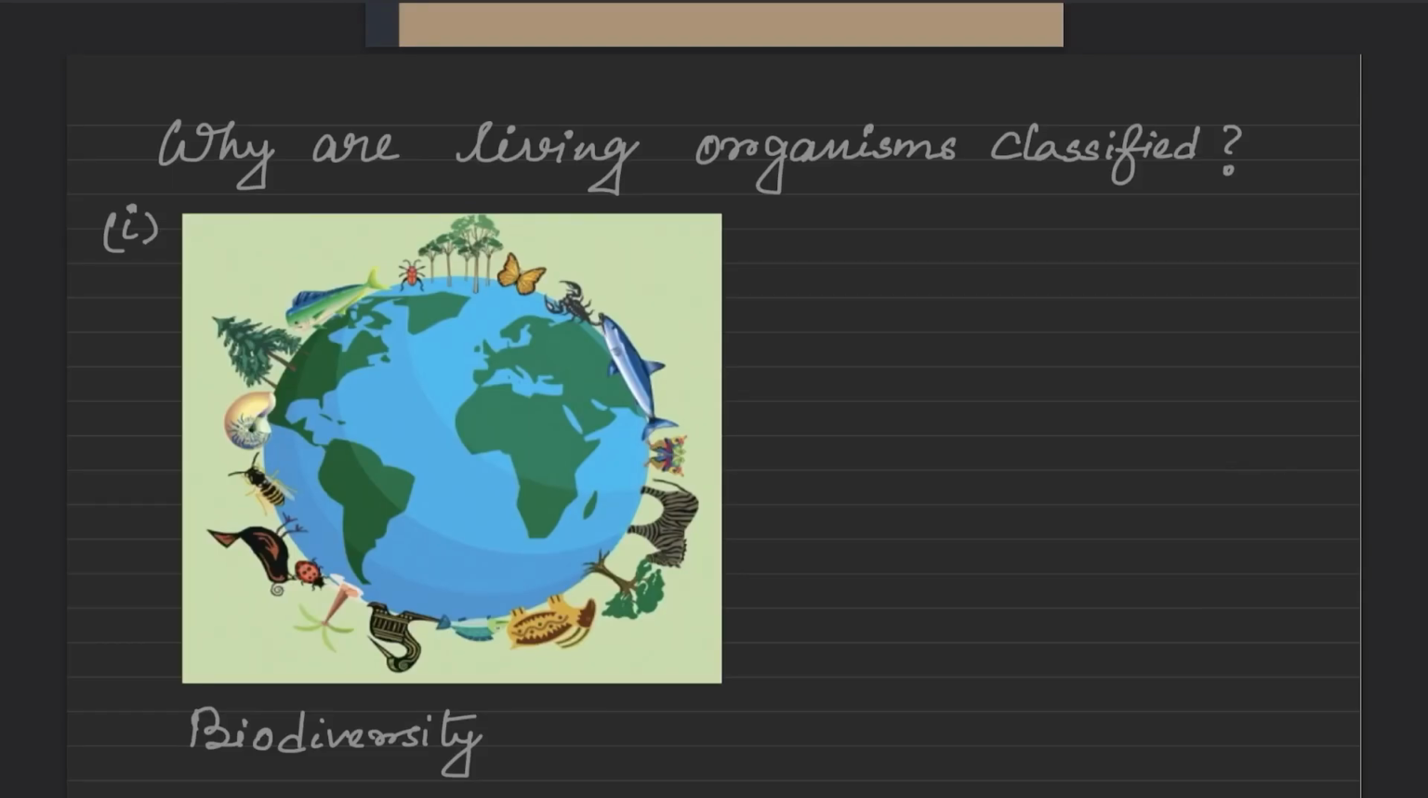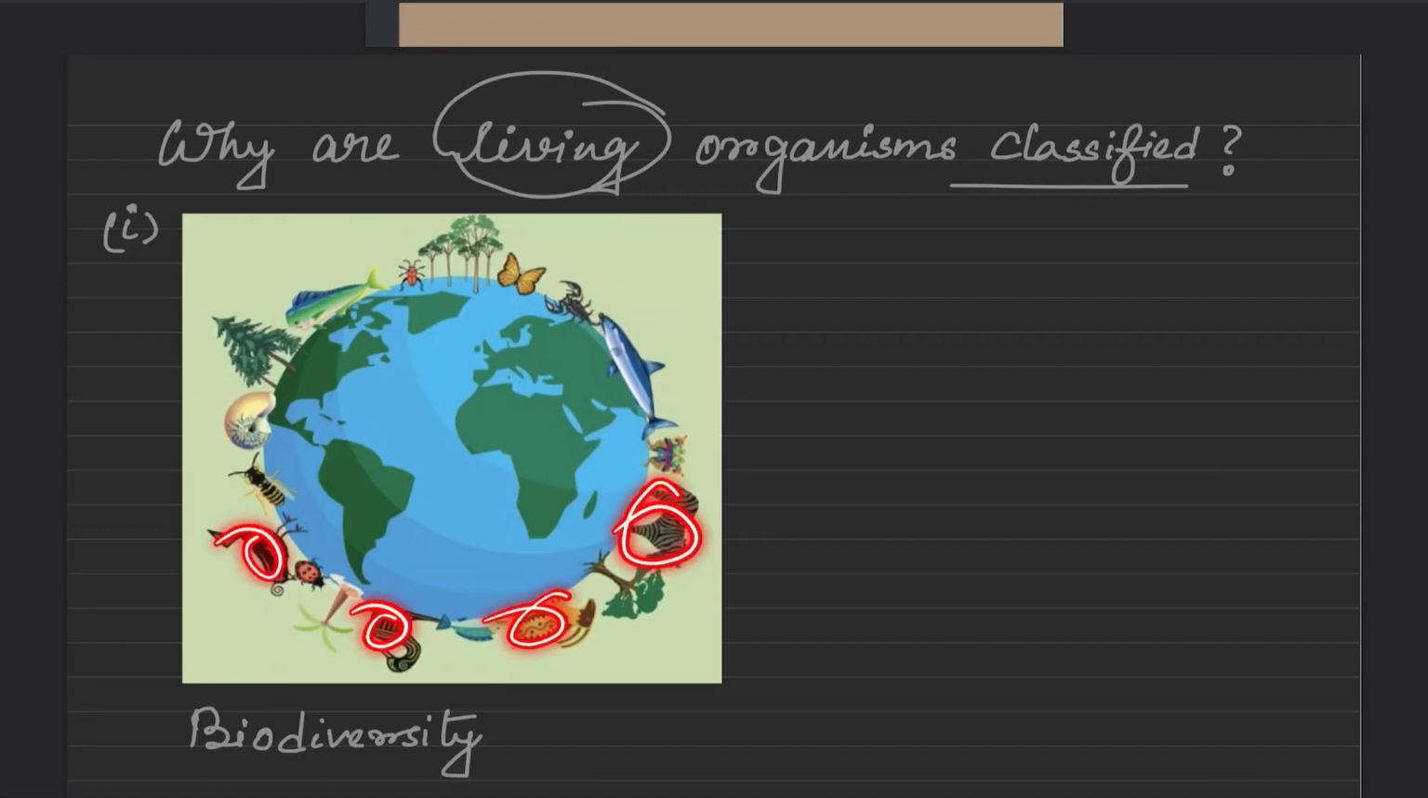Today's topic is the living world, and the first question from the NCERT exercise is: why is a living organism classified? Living organisms are classified for the study of biodiversity. This is a picture of biodiversity. Biodiversity means the variety and variability of life on earth.